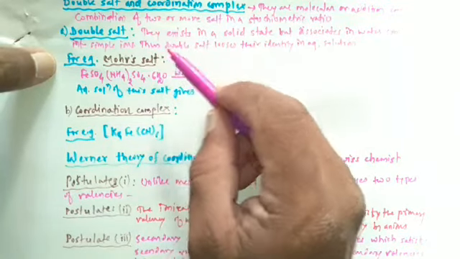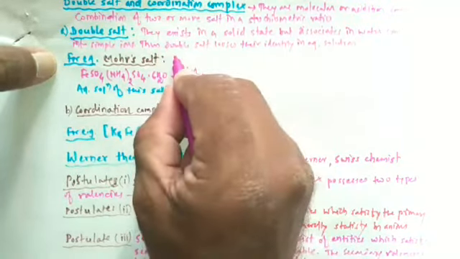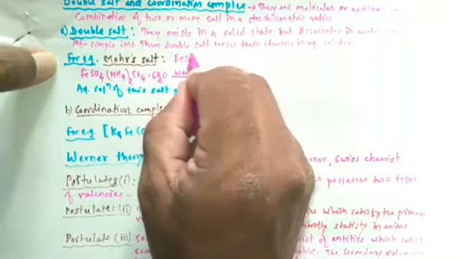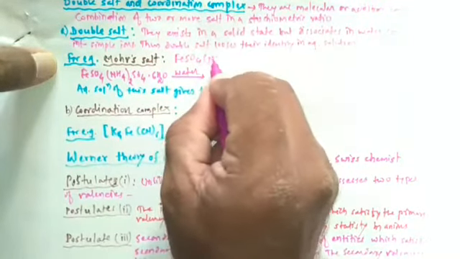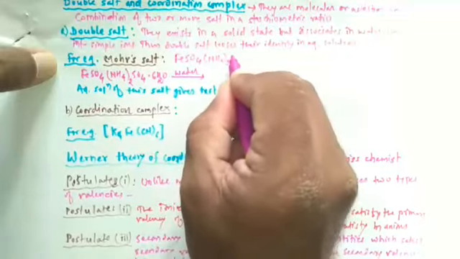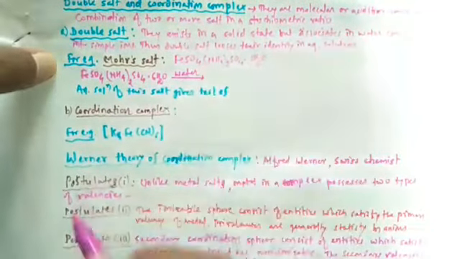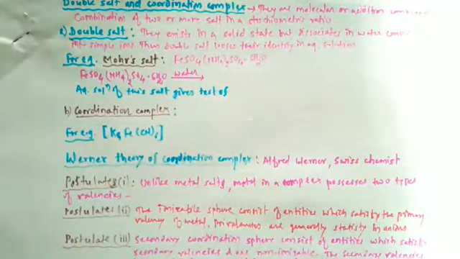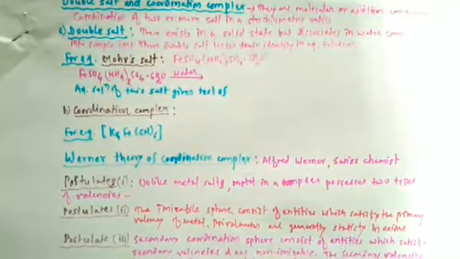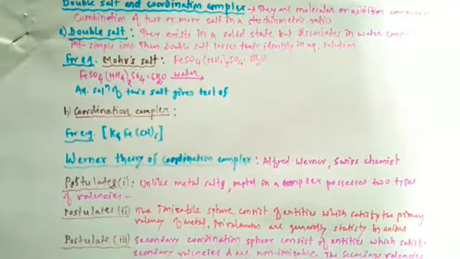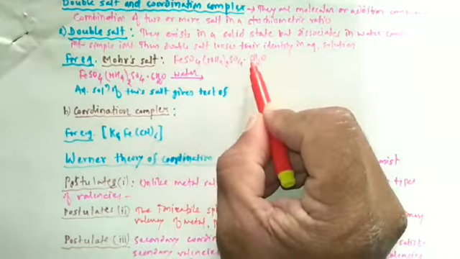Mohr's salt having the chemical composition FeSO4, (NH4)2SO4, 6H2O.